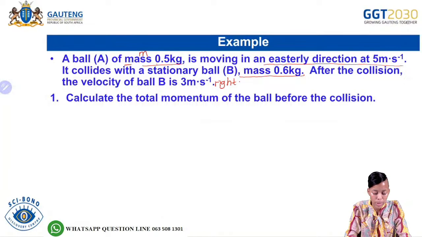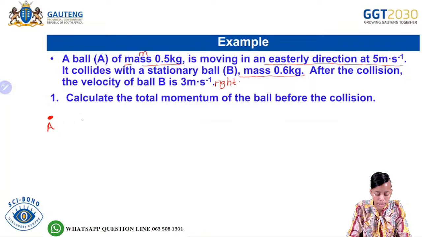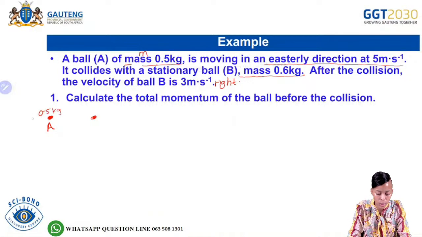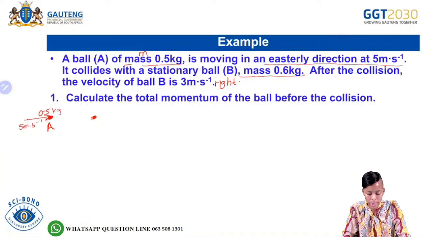So we have two balls. We have ball A, and then we also have ball B. So it says ball A has a mass of 0.5 kilograms, is moving in an easterly direction, so it is moving to the right with a velocity of 5 meters per second.